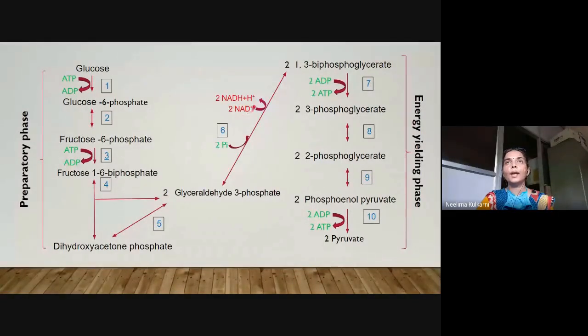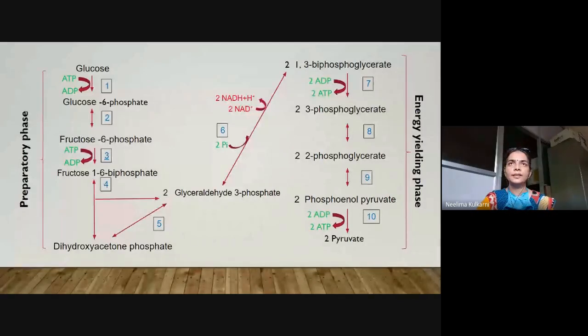So 2 NAD molecules are converted to 2 NADH plus H plus in this particular reaction, and you can see glyceraldehyde 3-phosphate here is converted to 1,3-biphosphoglyceric acid. Now, after this step, you have to remember every step takes place twice, because we are starting now with 2 molecules of glyceraldehyde 3-phosphate. So every reaction will be taking place twice.